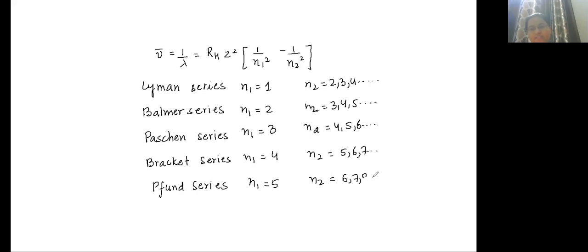Correct, 6, 7, 8. Now Paschen, Brackett and Pfund lines are in the IR region. Lyman series lines are in the ultraviolet region. Balmer series lines are in the visible region.